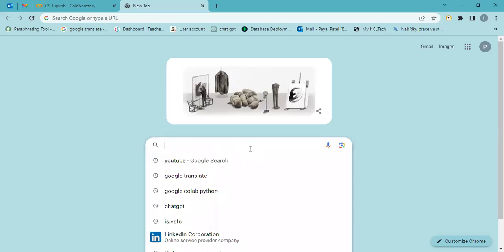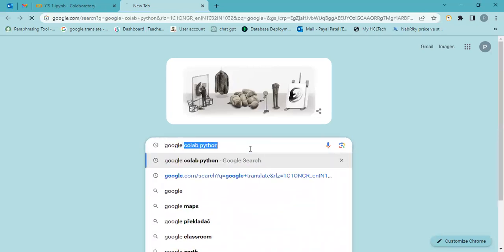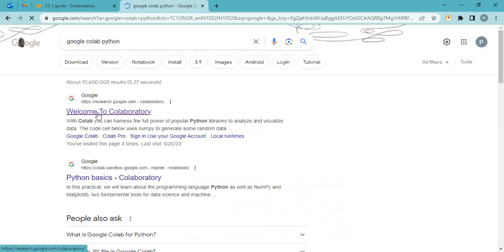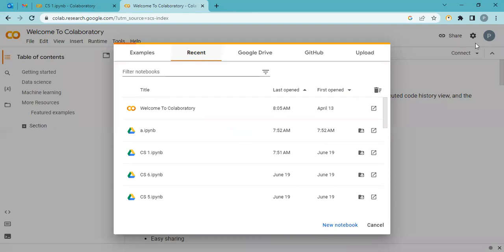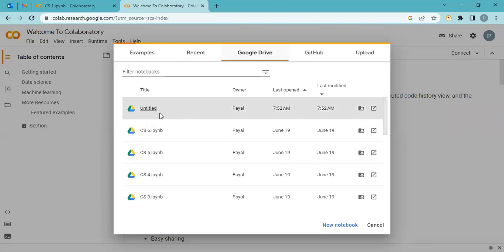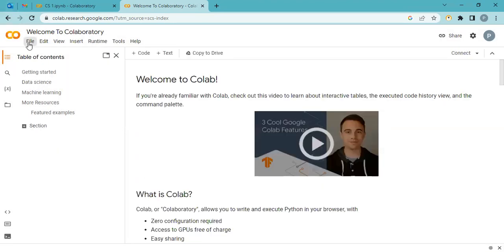You have to open Google and just search Google Colab Python. Click on the first link. I'm already signed in, else you get a sign in option in the right hand side corner. You just sign in with your Google account and your file is created with Google Drive. That is the reason you don't need to save anything. It's auto saved in your Google Drive.